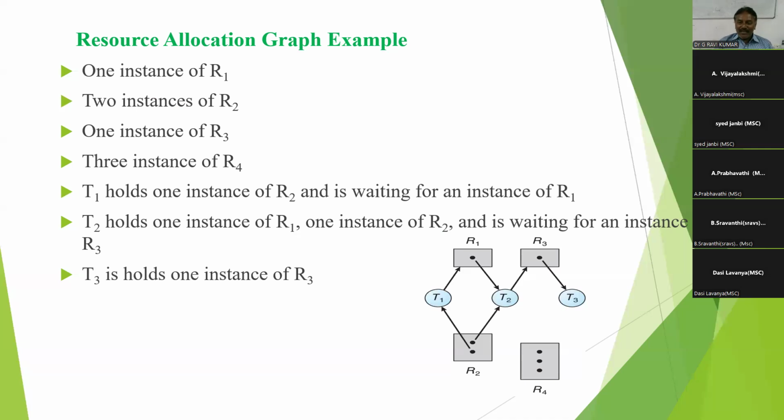So T1 is holding one instance of resource type R2 and is waiting for an instance of resource type R1. T2 holds one instance of resource type R1 and one instance of R2 and is requesting resource type R3, but R3 is currently allocated to T3.